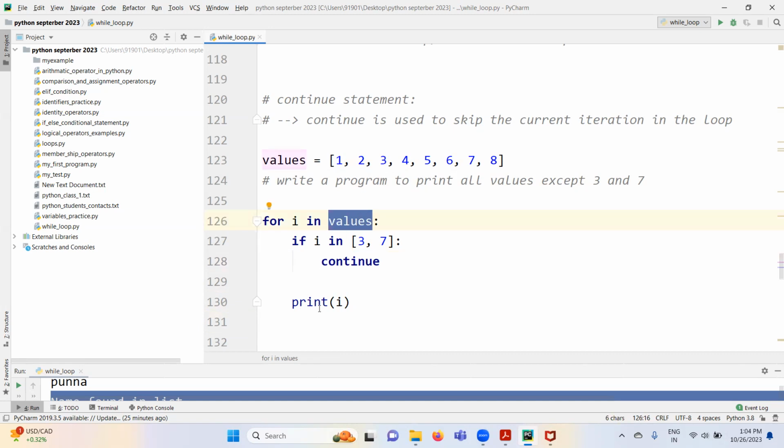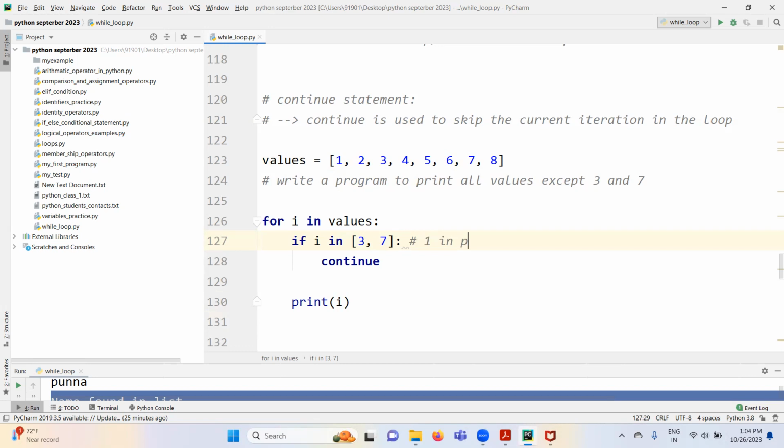It is just to skip the current iteration's execution. So in this case, for i in values, what is the i value? 1, right? Let me trace it in the debugger. Very first time, 1.